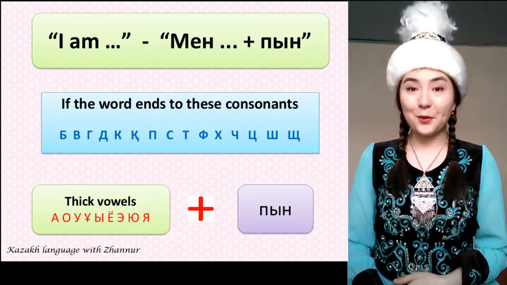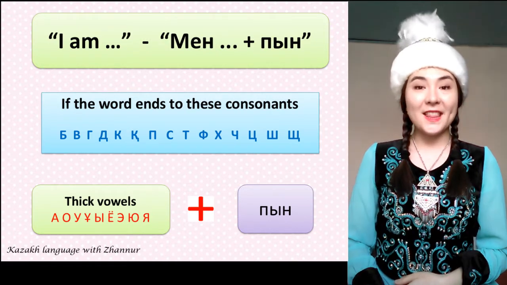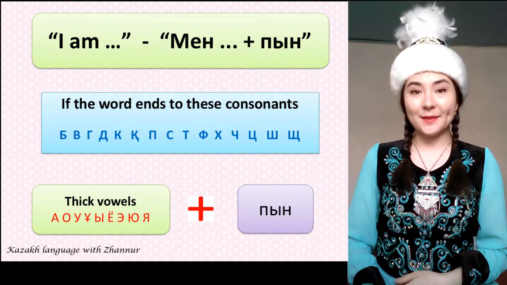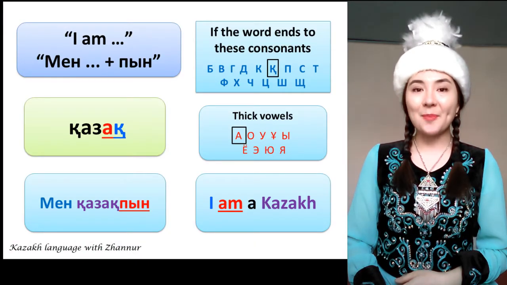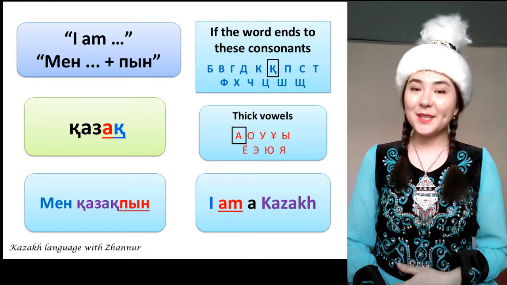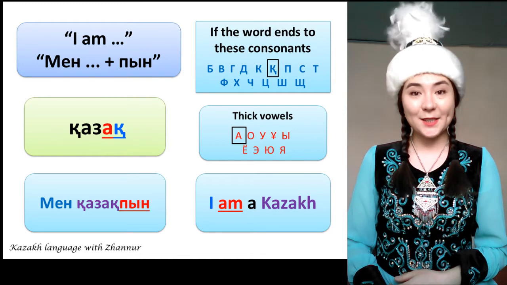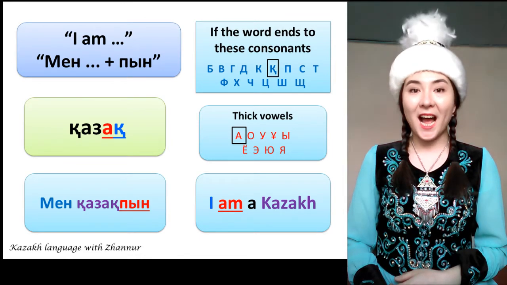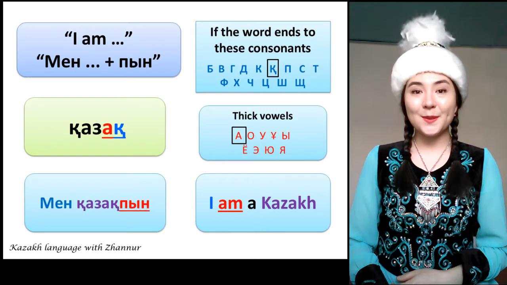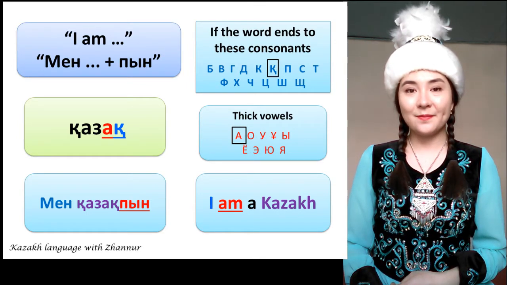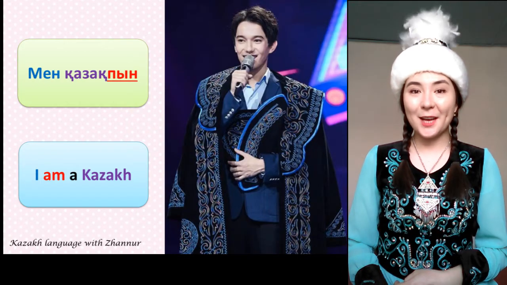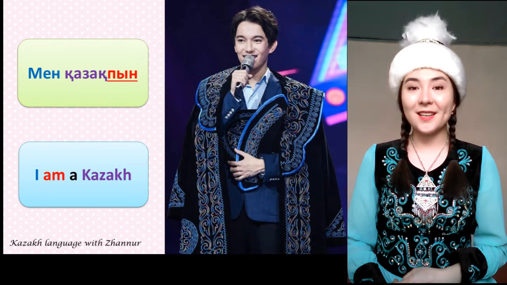If the last vowel of the word is a thick vowel, then we use the ending pun. For example, мен қазақпын. I'm Kazakh. The word Kazakh ends in k, as we see in this frame. And the last vowel of this word is a. So we add pun to Kazakh. Мен қазақпын. I'm a Kazakh.